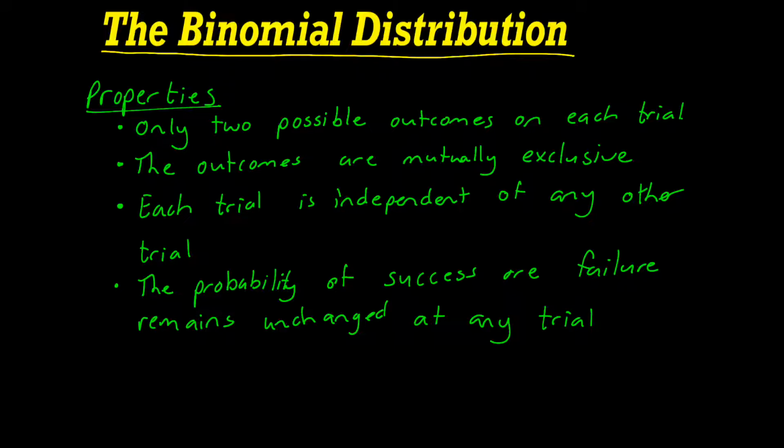It didn't say that it's 70% the first time, and then maybe she's affected psychologically, so that if she doesn't score the first time she only has a 50% chance. That would make it not a binomial distribution. We're assuming here that her psychology is not affecting her at all, and each shot she takes, she has a 70% chance of scoring.